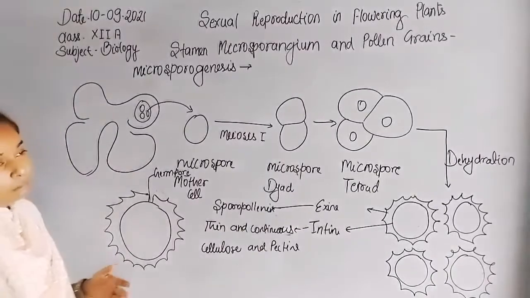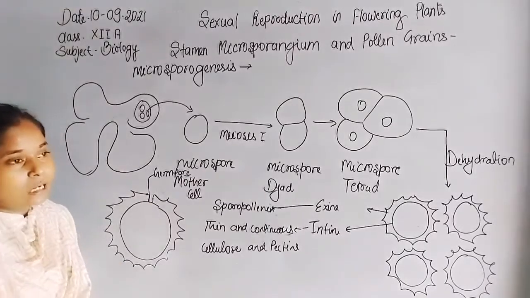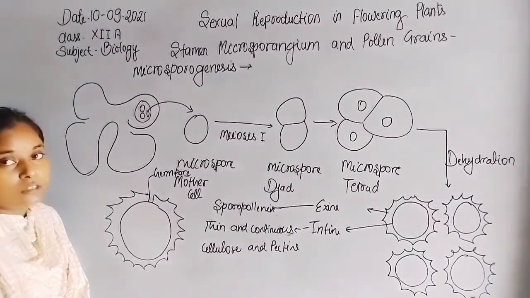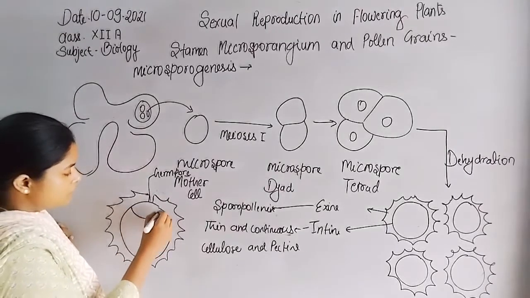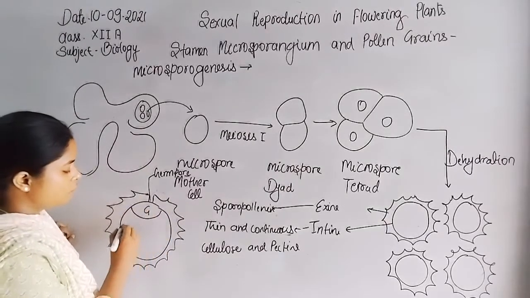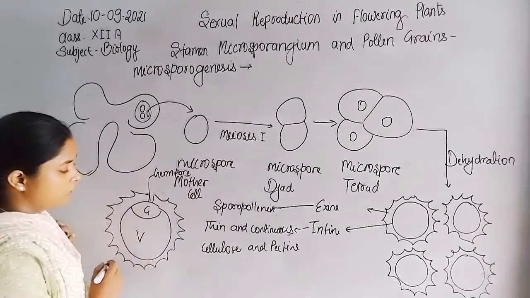Now, in some pollen grains dehiscence occurs at the 2-cell stage or at the 3-cell stage. So what are the 2-cell stages? Inside the pollen grain, a small cell and a large cell are present.